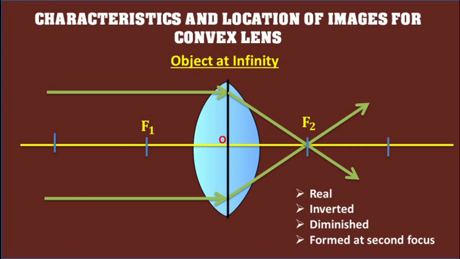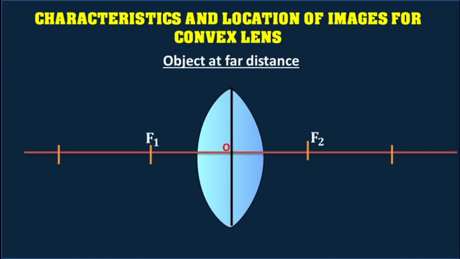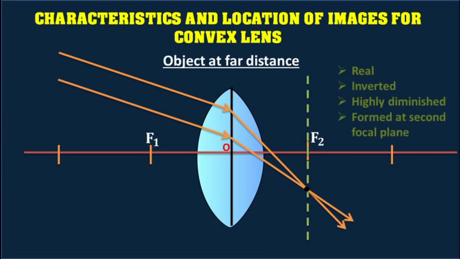Now, if the object is at a far distance, the light rays reaching the lens from a point of the object will be parallel to each other, but will be incident obliquely on the lens. After refraction, they join at a point on the focal plane. Already we have studied about the focal plane in the previous classes. Thus, we get a real, inverted and highly diminished image of the object. The image is formed in the second focal plane of the lens.